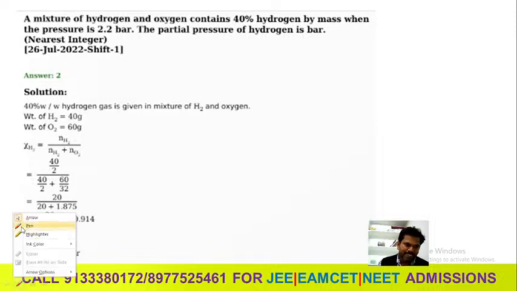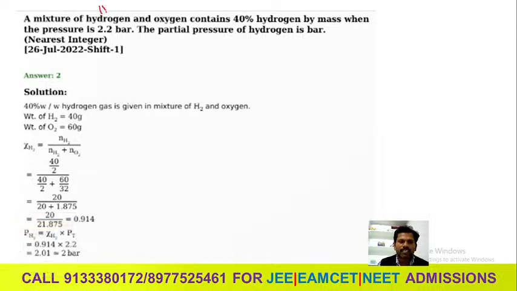So the mixture of hydrogen and oxygen, they are giving the hydrogen and oxygen contains 40% hydrogen by mass, when pressure is 2.2 bar. So the partial pressure they are asking. So you want to know partial pressure, which means we definitely remember mole fractions.